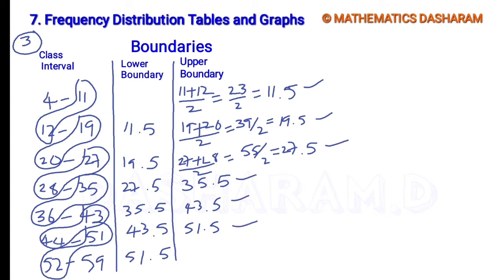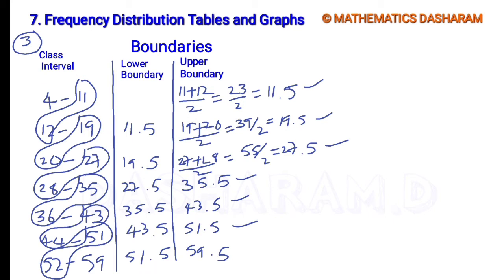So 11.5, 19.5, 27.5, 35.5, 43.5, 51.5. So 8 is increasing now. So what is the answer? 59.5. Next, the first lower boundary is also not possible to find out, because we need a class interval before 4 to 11, but 4 to 11 is the first class interval.